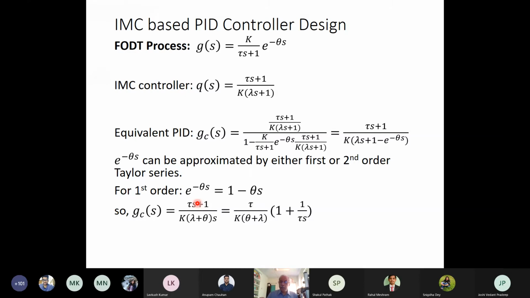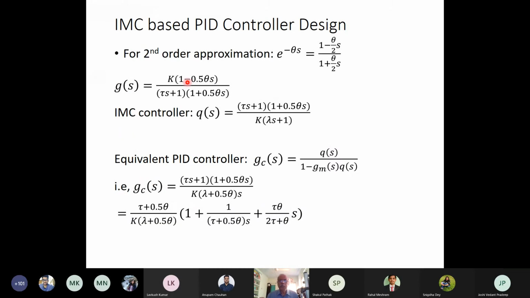If I take a second order Taylor series approximation, so e^(-theta s) I write as (1 - (theta/2) s) / (1 + (theta/2) s). Then my GS will be of this form, k (1 - 0.5 theta s) / ((tau s + 1)(1 + 0.5 theta s)). Okay.